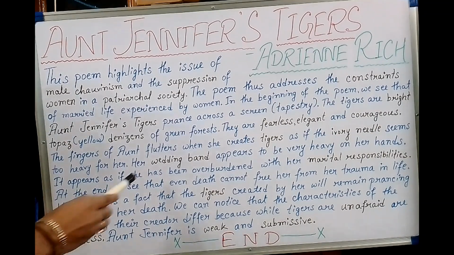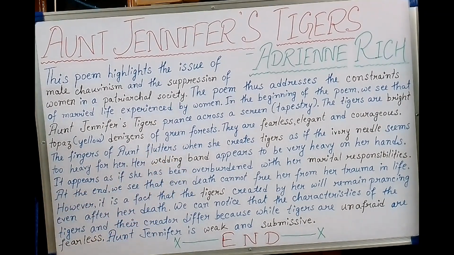Now this wedding band is an important symbol. Why? Because it appears as if she has been overburdened with her marital responsibilities. So similar is the thing that happens here. Since Aunt Jennifer is overburdened with her marital responsibilities, that's why her wedding band seems to be very heavy on her hands.